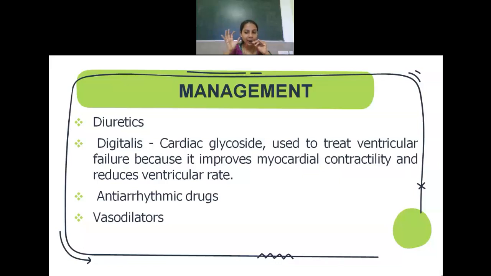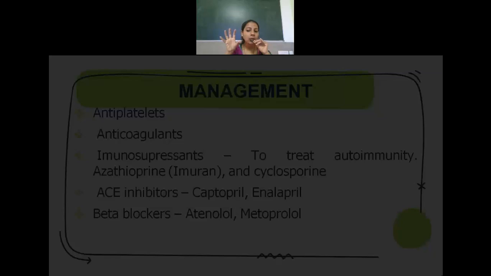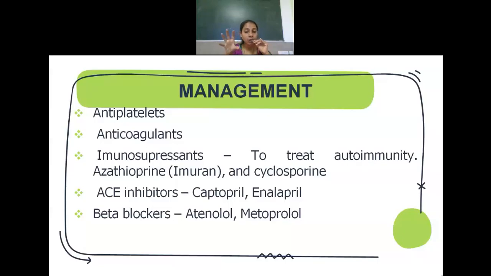Next, vasodilators also have to be given. Commonly nitroglycerin can be given, or sodium nitroprusside. Then there are chances that clot formations can occur. So in order to reduce clot formation or platelet aggregation, we need to give antiplatelets and anticoagulants like aspirin, warfarin, heparin. Such drugs can be given.